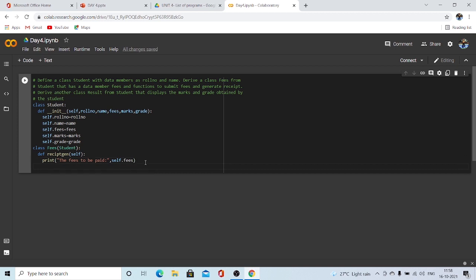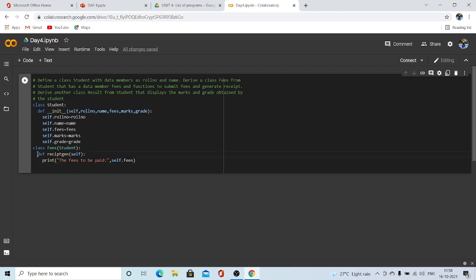So we are done with generating receipt as well. Now let's go to the next statement in the question. Derive a class fees from the student that has data member fees. Now fees has the data member fee, right? Because we are inheriting from student. Student has fee anyway, so fee will also have student. So no worries. Now function to submit fees and generate receipt.